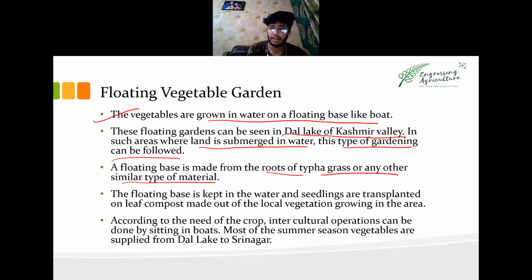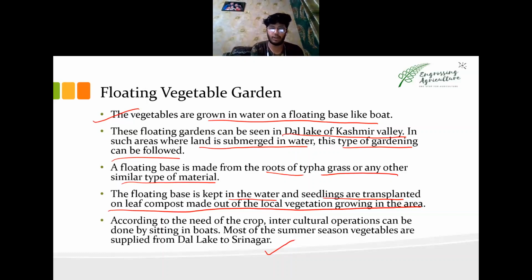The floating base is kept in the water, and the seedling is transplanted on leaf compost made of local vegetation grown in the garden area. Like if you have an area, make a board, have typha grass there, then put a layer of compost, a mixture of soil. The ratios vary from vegetable to vegetable: 1:2, 2:1, 1:1. A vermicompost and soil mixture can be used for seed bed preparation. Then most of the summer vegetable crops are supplied from the lake of Kashmir.